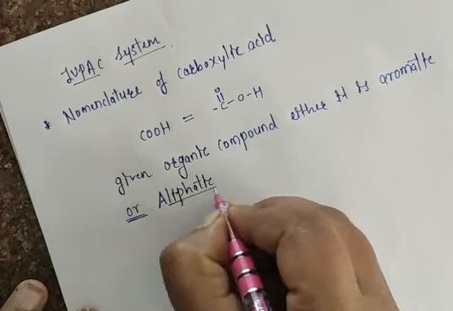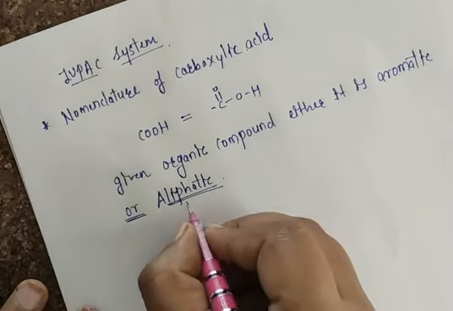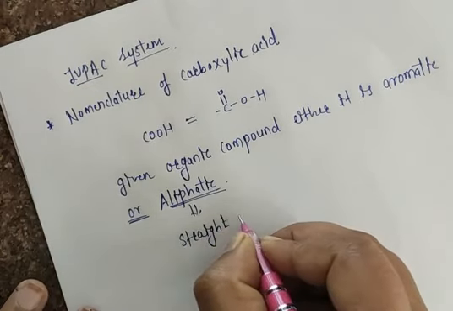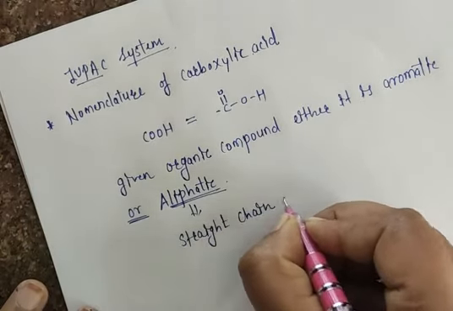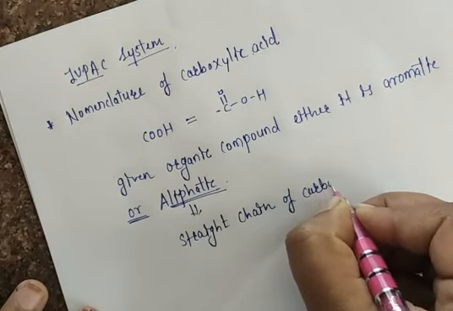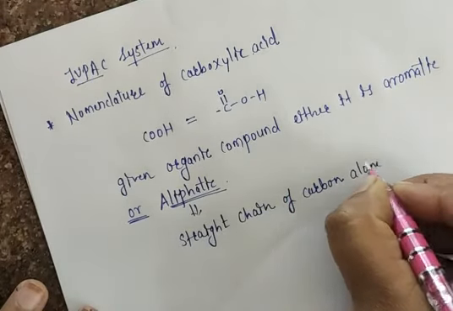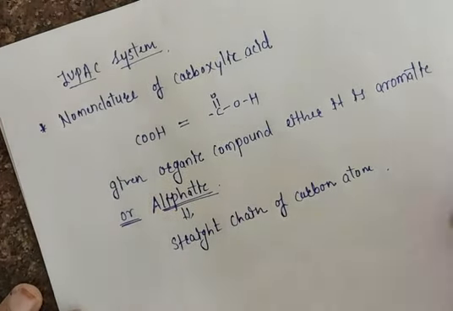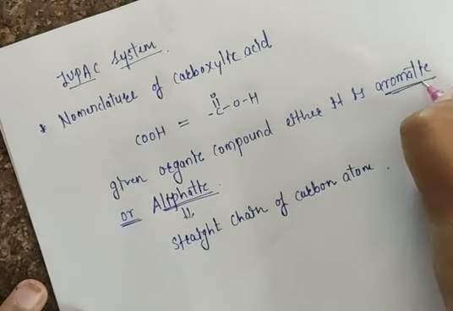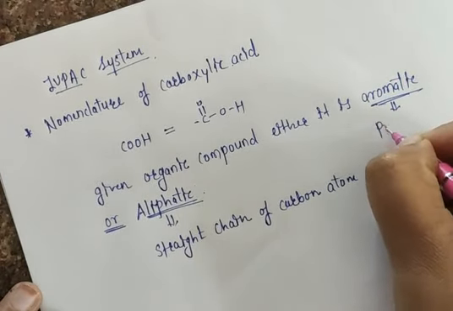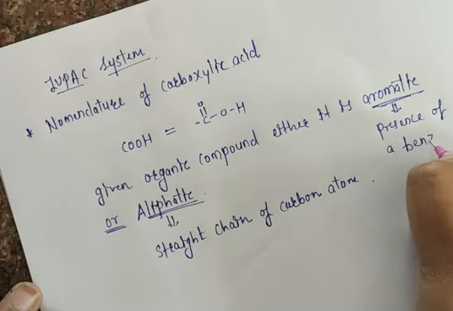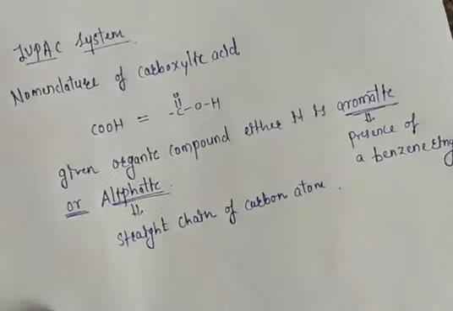Now what is meant by aliphatic? Aliphatic means there is a presence of a straight chain of carbon atoms. And aromatic, it is nothing but what? There is a presence of at least one benzene ring. Yes, aromatic means there is a presence of a benzene ring.